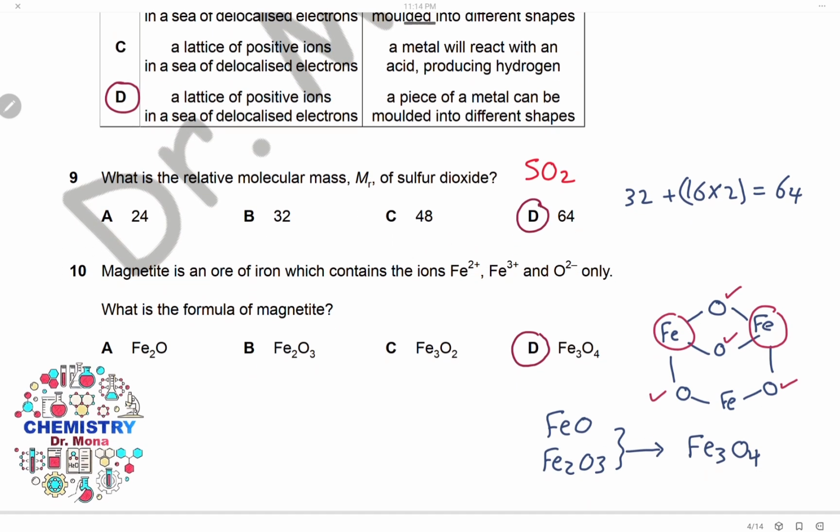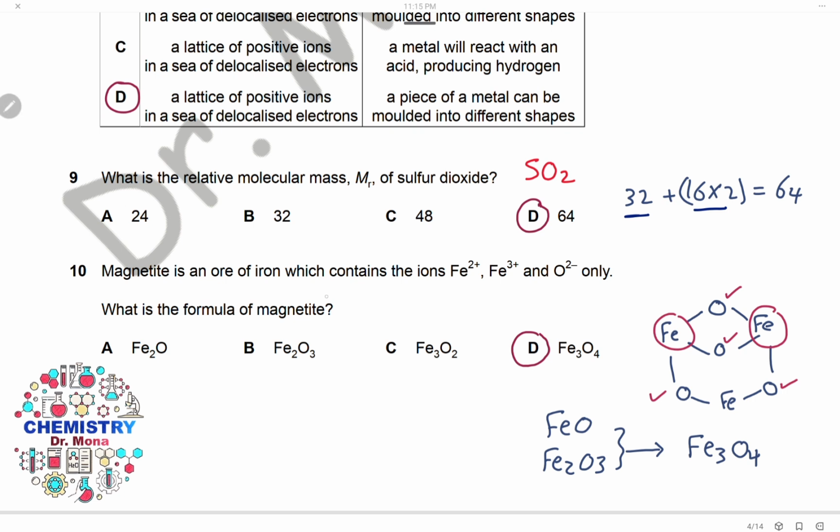Question 9. What is the relative molecular mass of sulfur dioxide? We will go to the periodic table, check the mass number of sulfur, which is 32, the mass number for oxygen, which is 16. So the total mass of sulfur dioxide would be 64, and the answer is D.